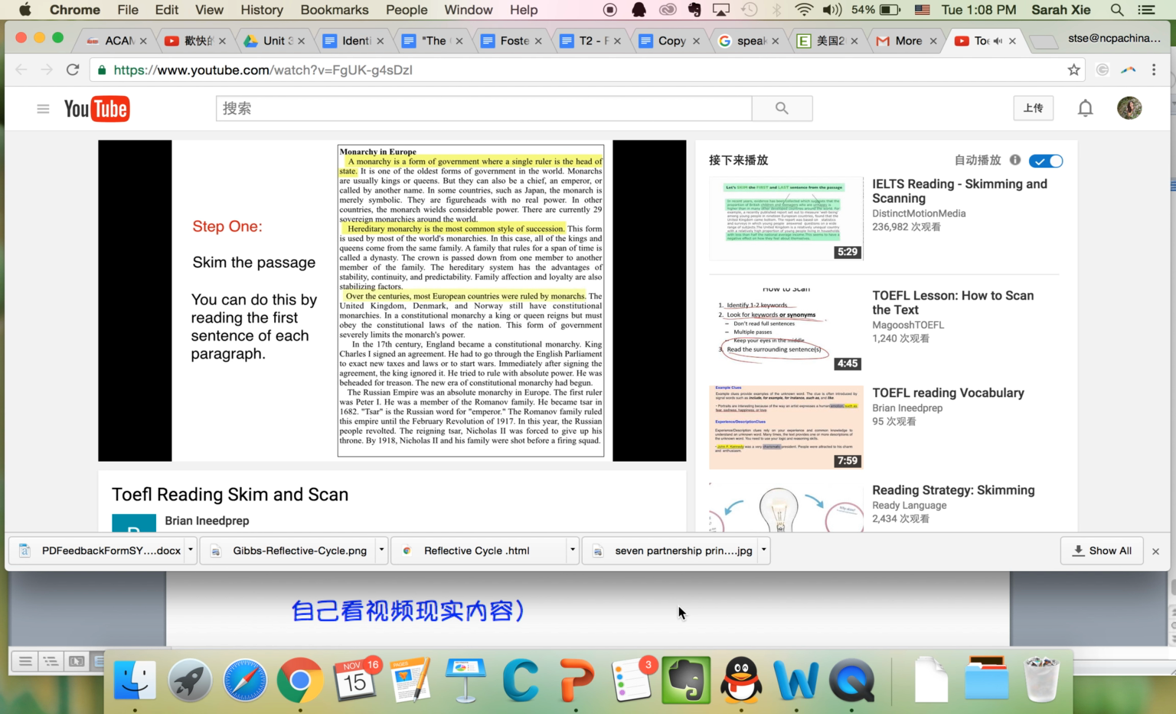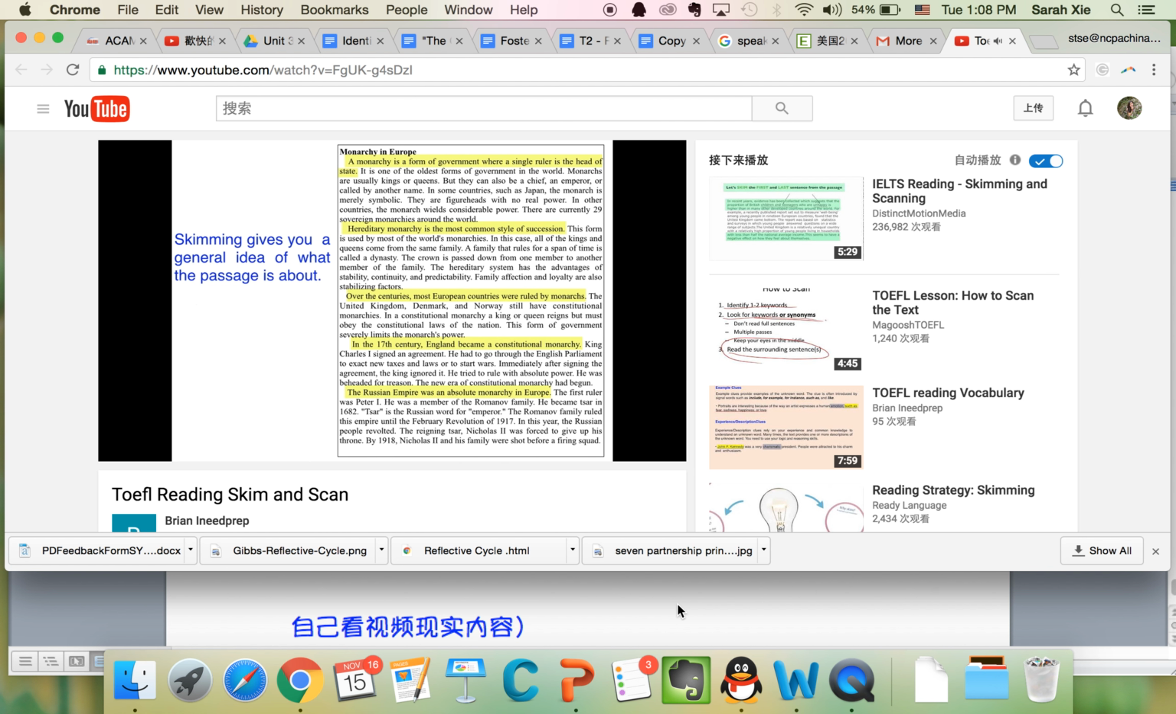Paragraph 3. Over the centuries, most European countries were ruled by monarchs. Paragraph 4. In the 17th century, England became a constitutional monarchy. Paragraph 5. The Russian Empire was an absolute monarchy in Europe. Skimming gives you a general idea of what the passage is about. After skimming, you're now ready to look at the questions.